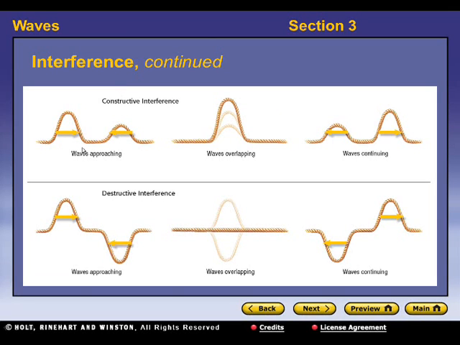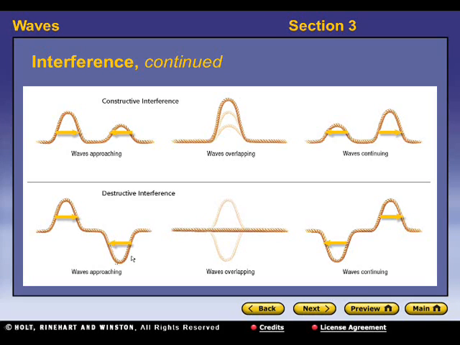So you got here some depictions of constructive and destructive. We'll start on the top left here. You have two waves in a string that are approaching. You got a large and a small wave pulse, both traveling toward each other. As they meet, their amplitudes combine or add together to form the amplitude for the single wave, and then they continue in their original form after they've interfered.